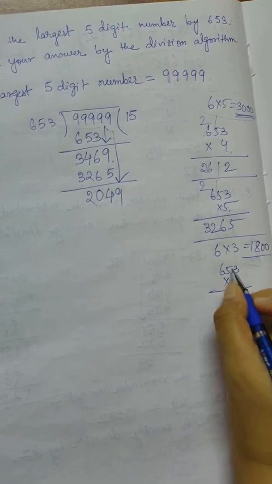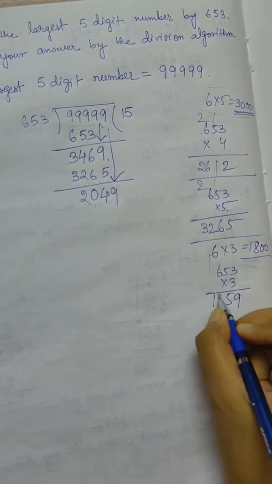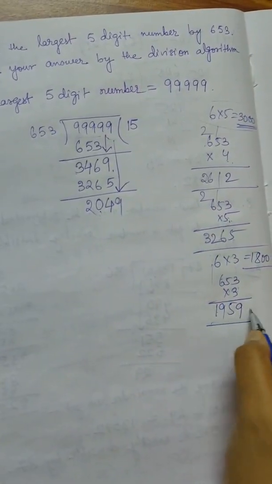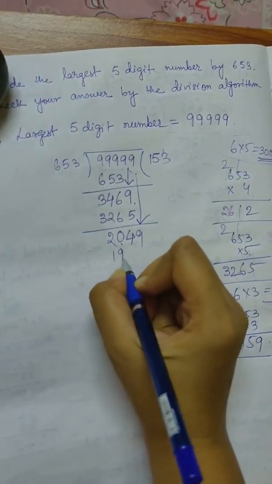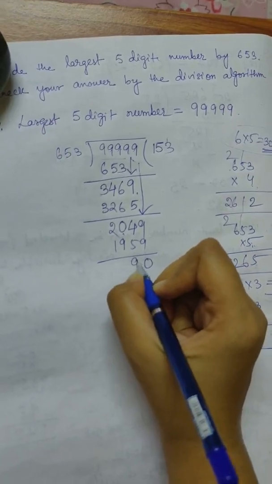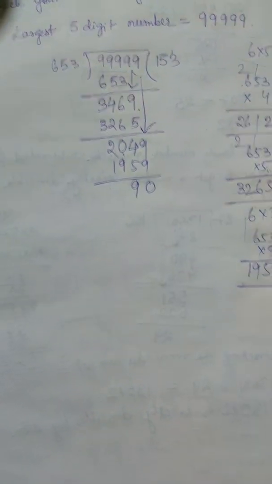So 3 3 9, 3 5 15 carry 1, 3 6 18 plus 1 19. So we are getting a very near number to 2000, 1959. So with 3 we are getting 1959. So this is 0, this is 9, and here we are getting 0 0. So 90 is the remainder.